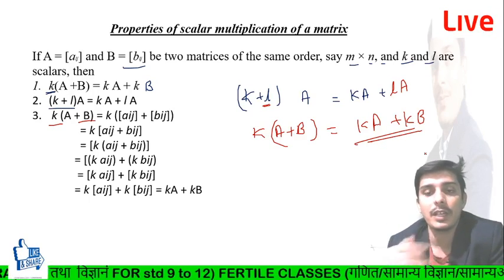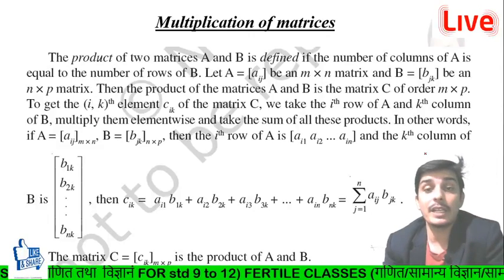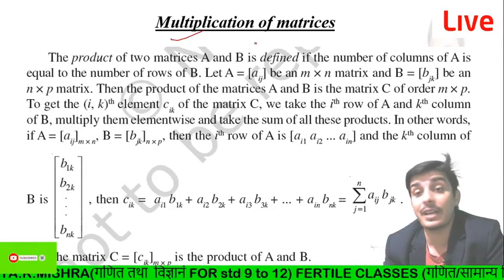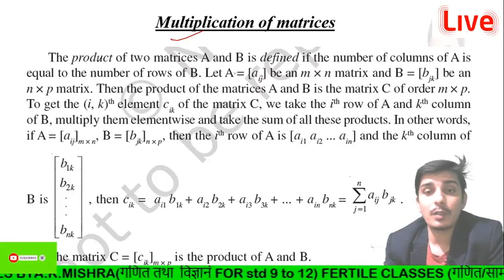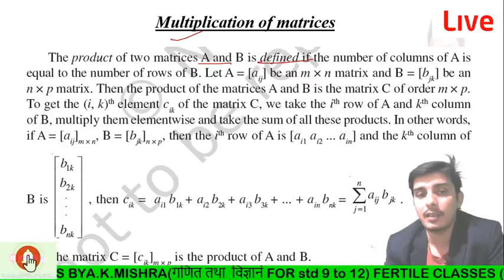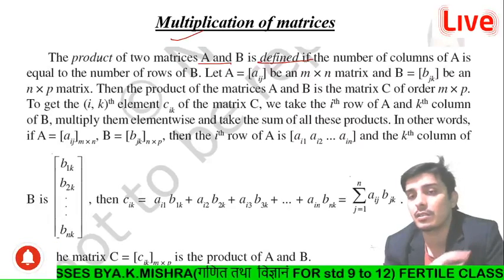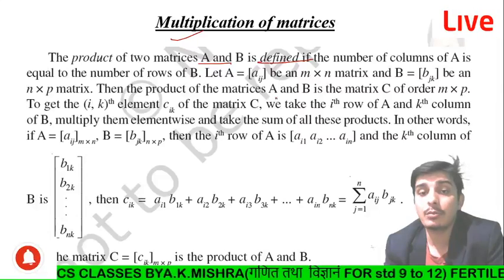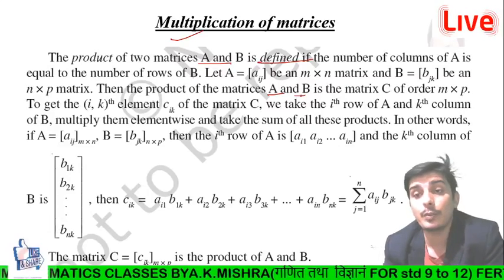Okay. So guys, now I am going to discuss the multiplication of two matrices. The product of two matrices is very simple, but before multiplying we have to check something, right. We have to check when we can multiply two matrices.